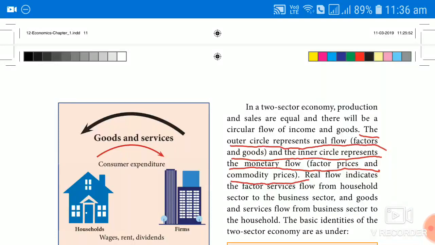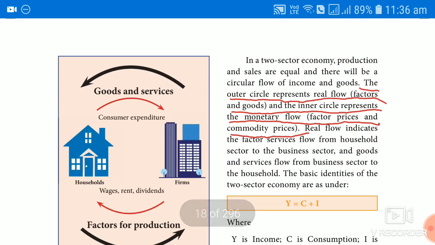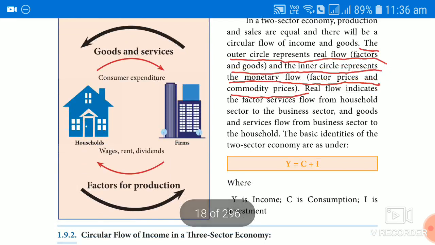From the diagram we can understand the functions that take place between the household and the firms. In the diagram there are two flows, or we can say there are two circles. One is called outer circle, another one is called inner circle. The outer circle represents how things go from household to firm, and similarly how it comes from firm to the household. In the case of the outer circle, what is happening here? The household render their factor services to the firm.